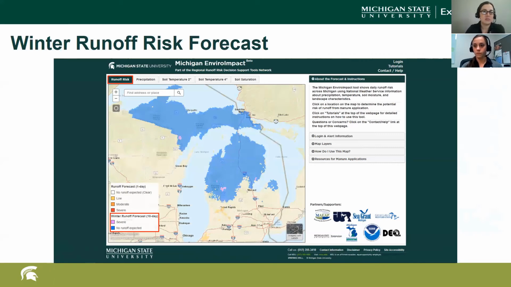You do not need to be a farmer specifically to use this tool. I personally have created this to use at my house for gardening, just to have a better understanding of when I should apply nutrients. So this is any type of user that has created an account, but Erica can share some of the education and outreach she has done targeted specifically related to farmers and agriculture producers to give more information about how we're getting the word out to that audience.